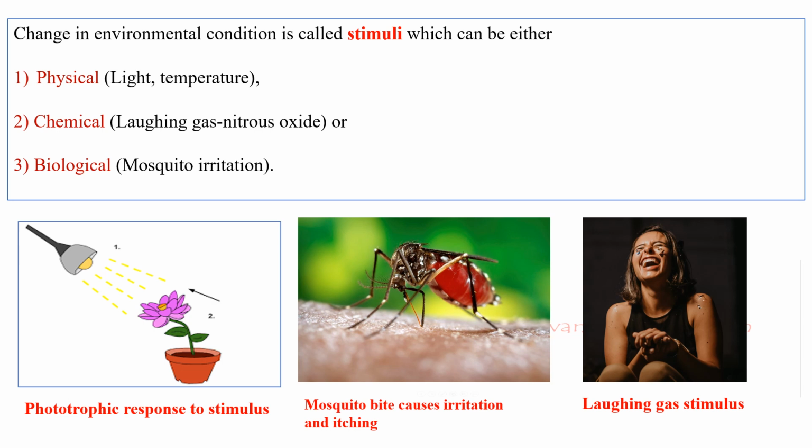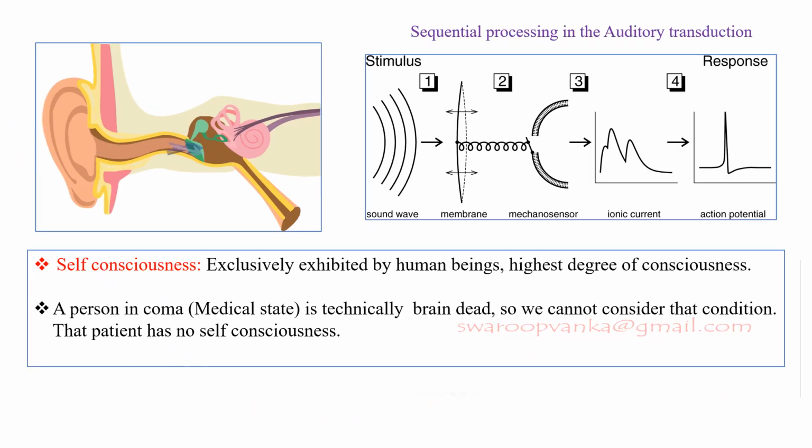Photoperiod affects reproduction in seasonal breeders, both in plants and in animals. And the next one is chemical stimulus. When we inhale the laughing gas, we can laugh at anything. That is the chemical stimulus. And biological stimulus means when a mosquito bites, it can cause irritation and itching. Here we can observe the stimulus and response in auditory transduction.